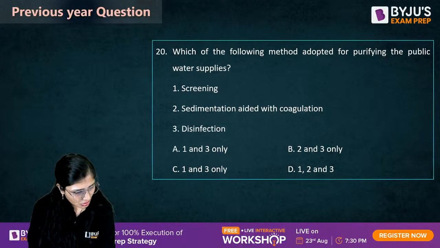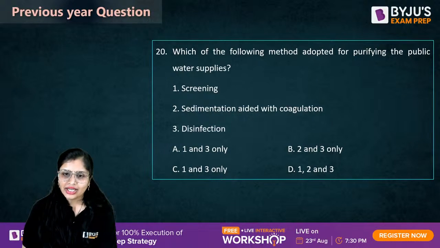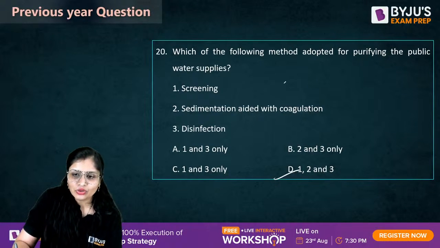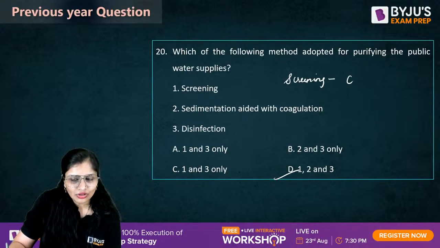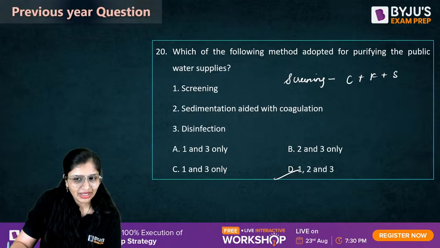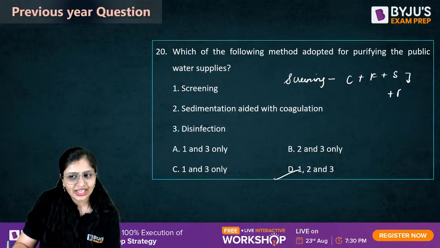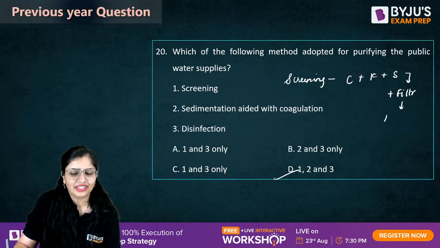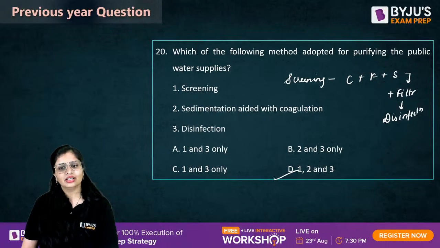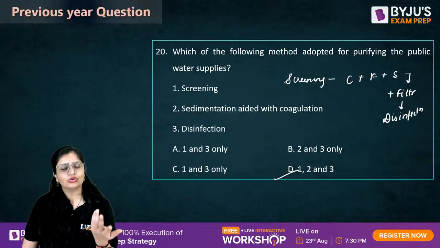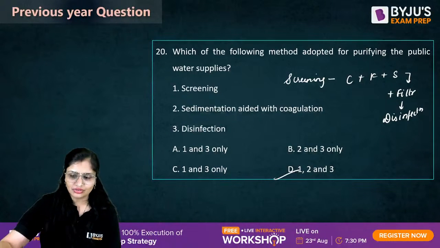Correct. It is D. Technically, you do screening. Then coagulation, aided coagulation, flocculation, sedimentation. Then you go for filtration and then disinfection. So actually you need all of this. So screening, coagulation, aided sedimentation, disinfection.